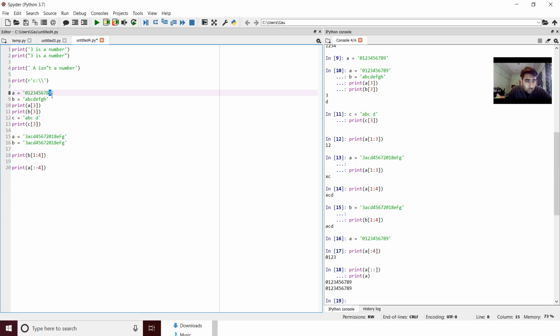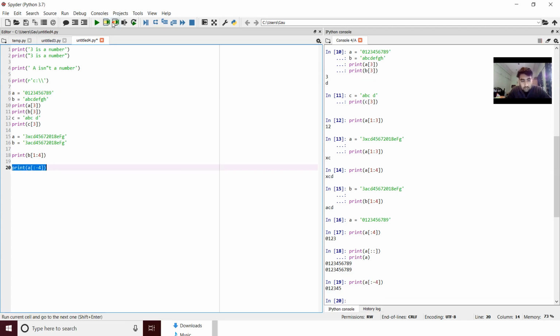It will go 1 2 3 4 in this manner, right? Fourth last value. This is what it means. So what I've written over here is everything after the fourth last value.